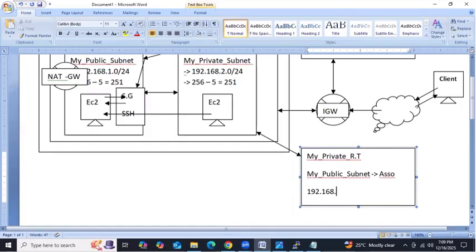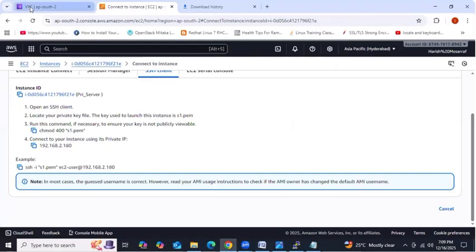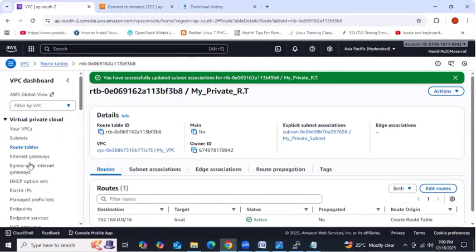192.168.something, 1.0 you can give. Okay. So NAT gateway we are going to allow. Okay. Right. So if you're allowing the NAT gateway, then you are going to get the internet. Go to VPCs. How to allow the NAT gateway?